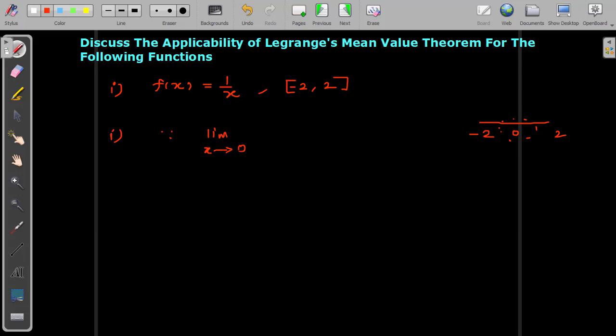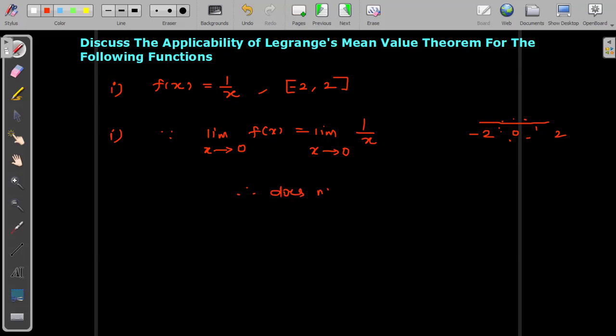The limit as x tends to 0 of f of x means the limit of 1 by x. If you plug in x equal to 0, you will get 1 by 0, which means infinity. So the limit does not exist. A limit that is infinite means the limit does not exist.